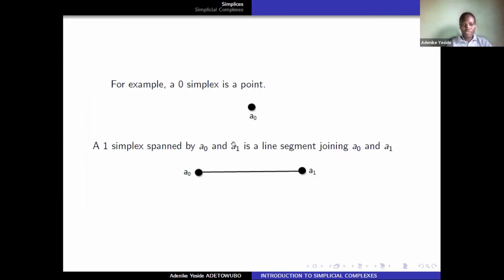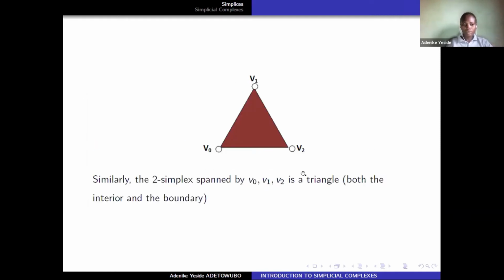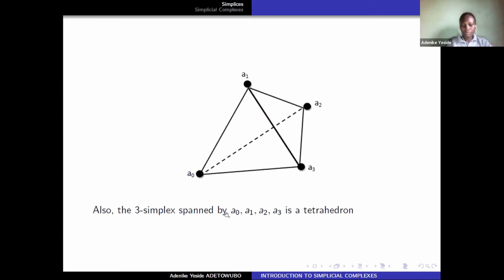For example, a zero simplex is a point, and a one simplex spanned by these 2 points is a line segment joining them. This is a two simplex, the triangle, both the interior and the boundary. This is a 3 simplex spanned by these points, a tetrahedron.